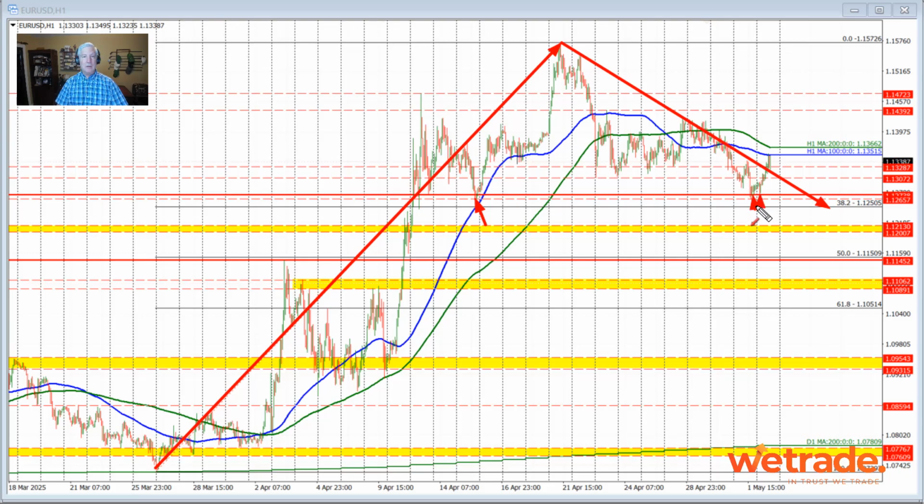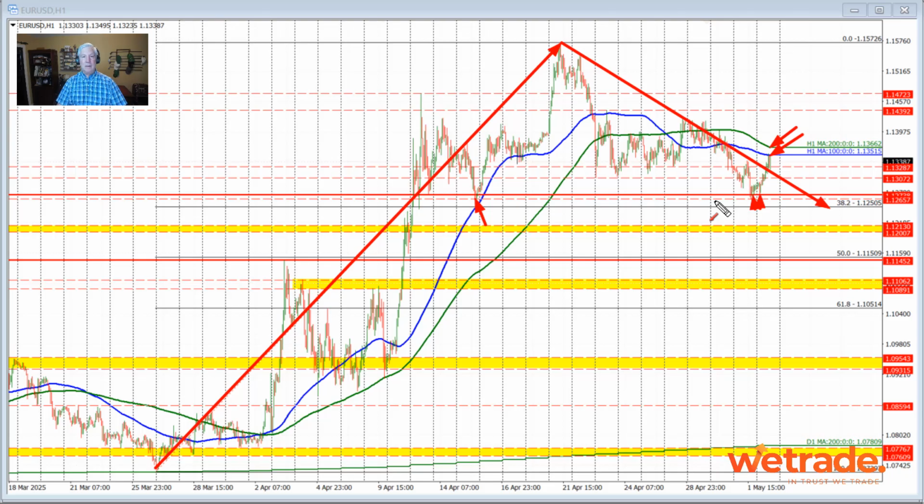And once we found support in the Asian session and couldn't get below that level right through here, we started to see a tick up to the upside, and then the sellers turned to buyers, and we pushed the price back higher. And where did we go? Well, we went back to a neutral area, and this neutral area is where the 100 and 200-hour moving averages are. The 100-hour moving average comes in at 1.13515. The 200-hour moving average comes in at 1.1366.